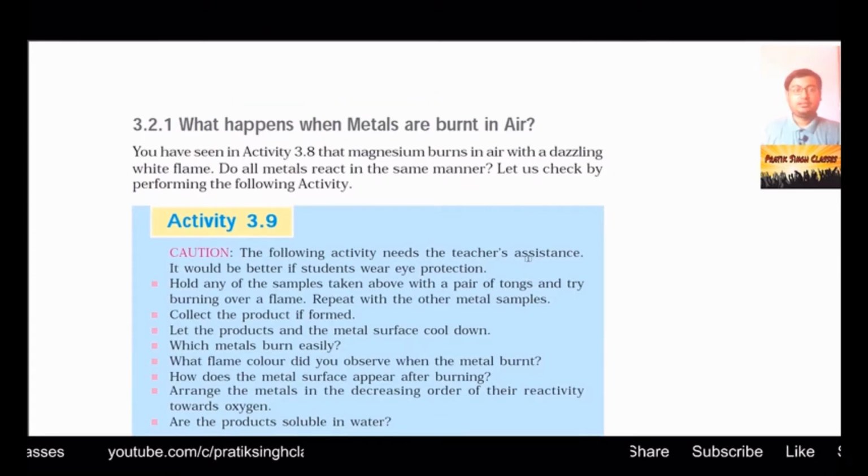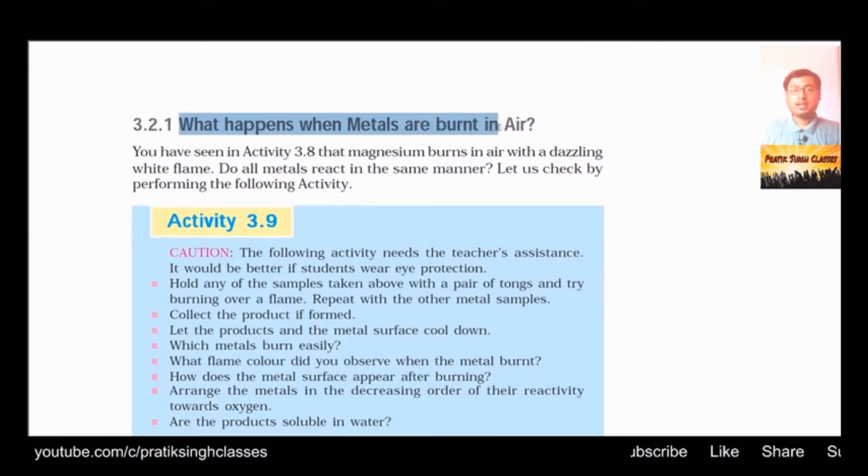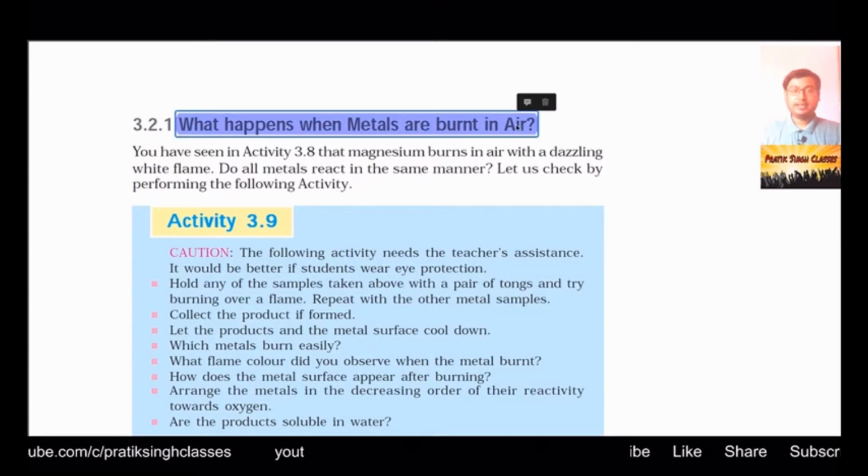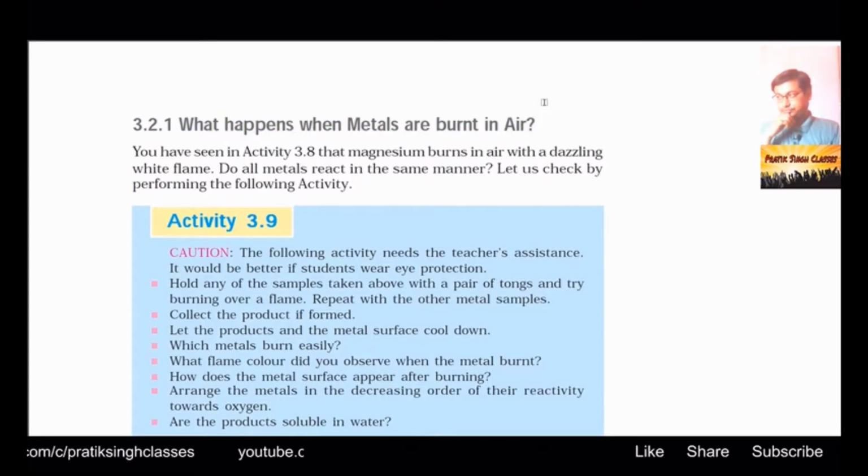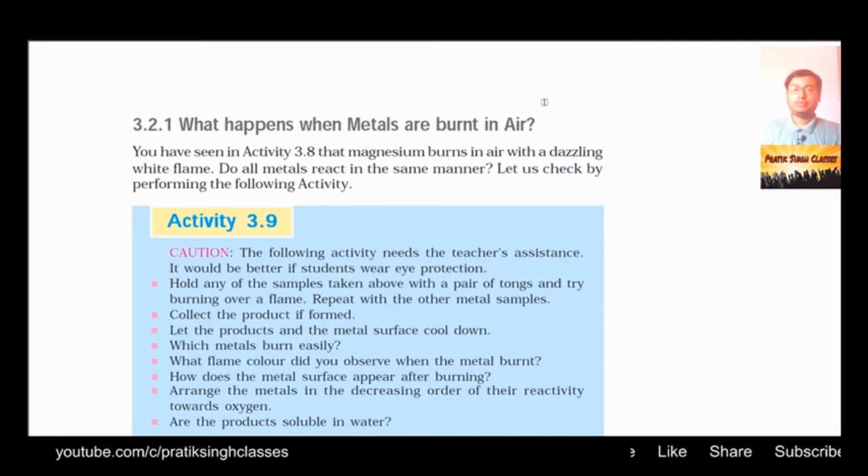Section 3.2.1. What happens when metals are burned in air? We know very well that whenever the word burn comes, it means something is reacting with oxygen in any form, whether in vapor form, liquid form or solid form.